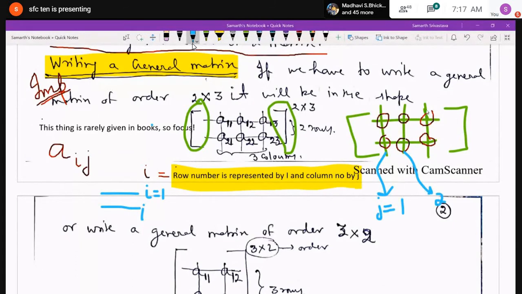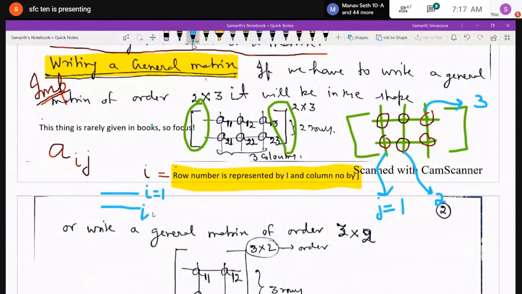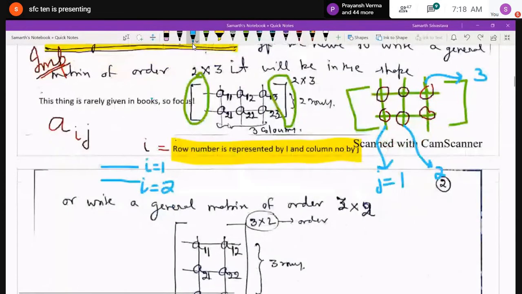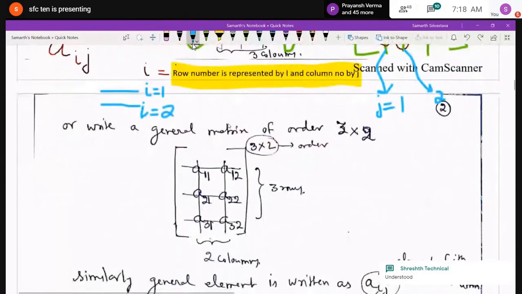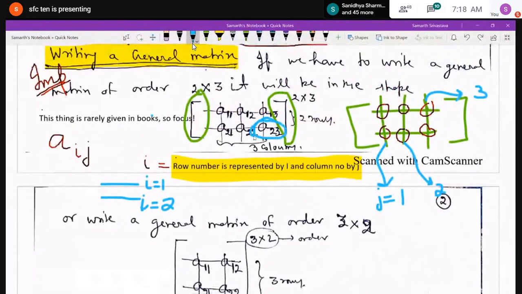So overall, in case of the 2 by 3 general order matrix, you have got the elements as A11, A12, A13, A21, A22, A23, where Aij, which I have written, is representing i as the row and j as the column. Like if I write A23, that means the element of second row and third column. Second row and third column.